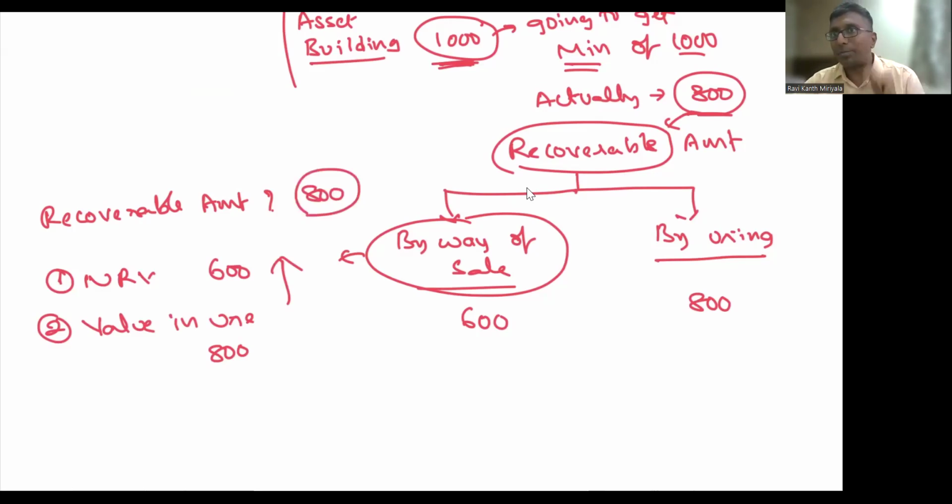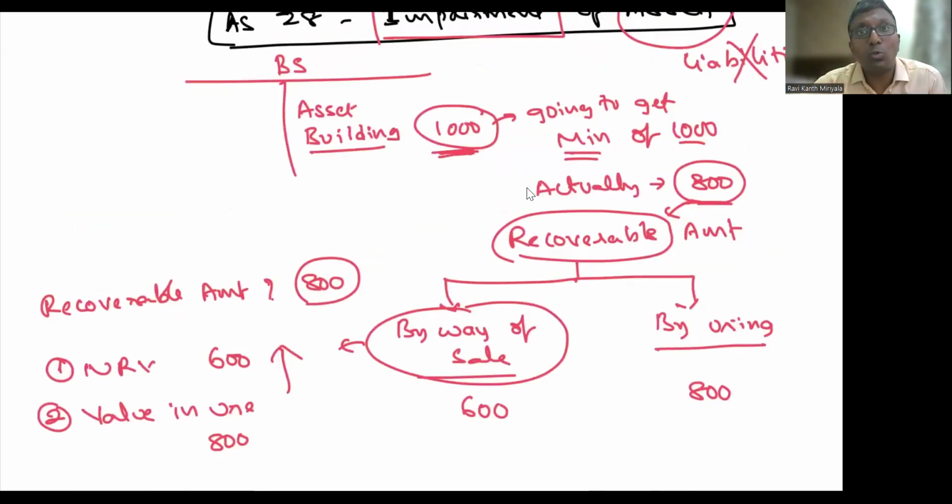But if the building value in the books of account is 1,000 rupees, that means, as I told you, you have overstated. Is it correct to overstate? No. If you remember, I taught you in Accounting Standard 1 that it doesn't give a true and fair view. That's why you should not have the balance sheet number at 1,000 rupees. You have to bring it down to 800 rupees, which is the recoverable amount. So what should I do, sir? You are supposed to do minus 200. Then automatically it will come to 800.